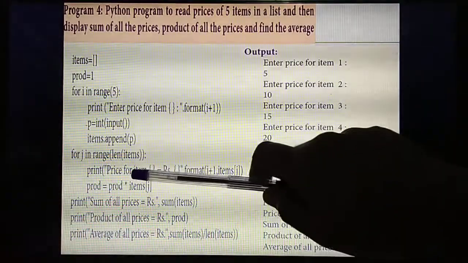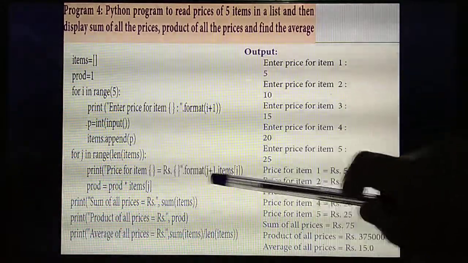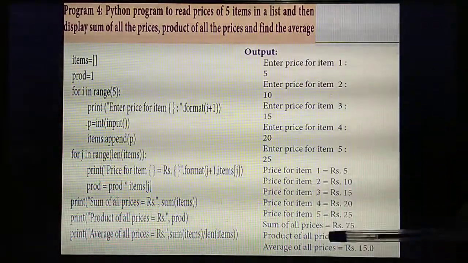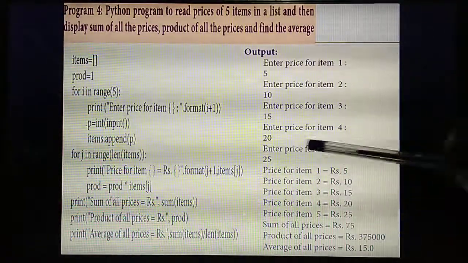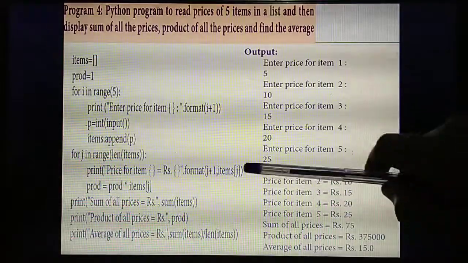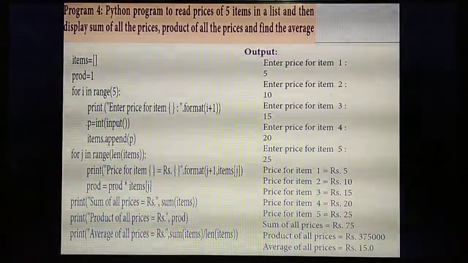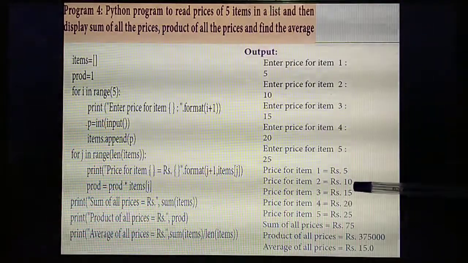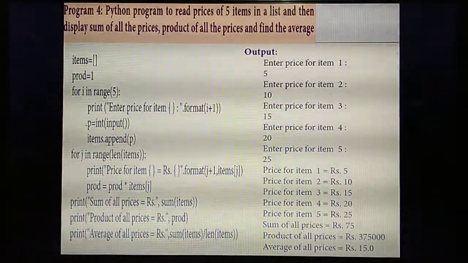Next, price for each item. It will display in rupees. So price for item 1, item 2, j plus 1. Likewise 5. So each time you are displaying the values in rupees. So this will be stored in the list items of. So next sum of prices. So sum of all the values. So adding all the values you will get the result as 75.